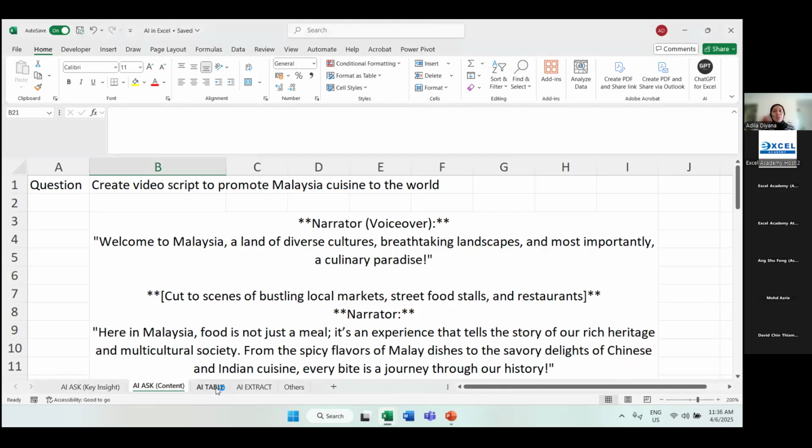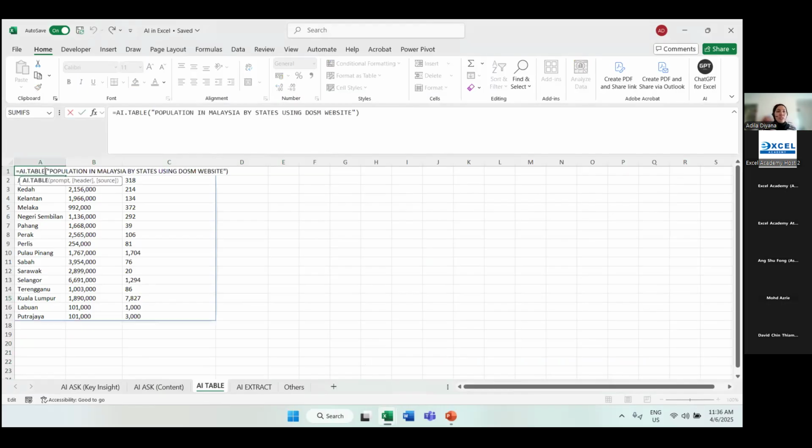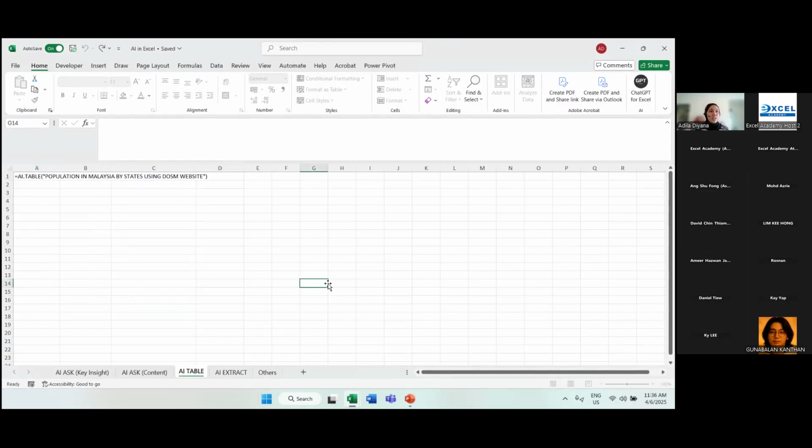Now, the second ChatGPT feature in Excel I want to cover is AI table. As per the name of the formula, AI table is used when you want to extract a table from the outside. So if I look over here, my formula is equal to AI.table. I want to know the population in Malaysia by states using the DOSM website. DOSM refers to Department of Statistics Malaysia. So I'm not only wanting the population in Malaysia by states, but I specifically put here from the DOSM website. So when I put it there, what I've obtained over here is, okay, it's busy because I just pressed enter.